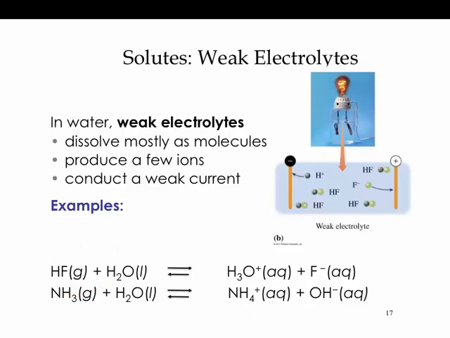Therefore, it can still conduct electricity, but notice the bulb now is much dimmer. Not as much electricity can be conducted, so therefore it's a weak electrolyte. Big hint with these: if you see an arrow going in both directions, you know it's a weak electrolyte. So you're not going to have nearly as many ions in solution.